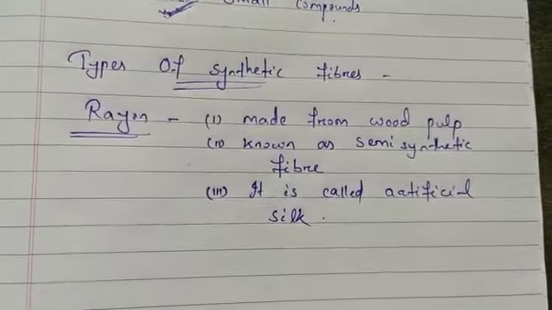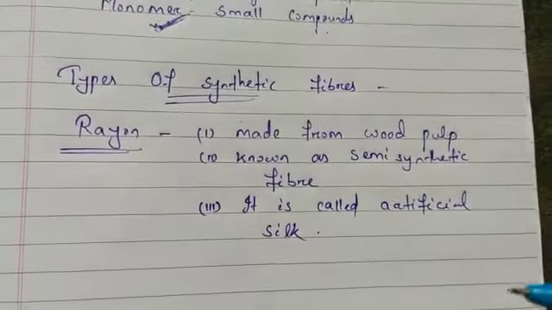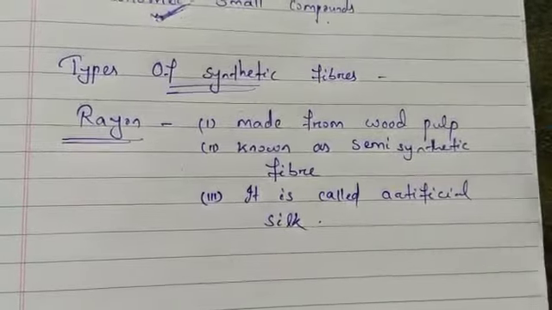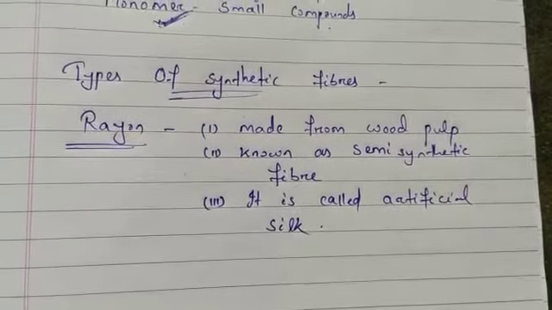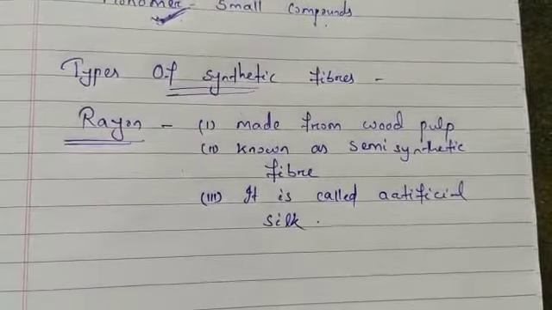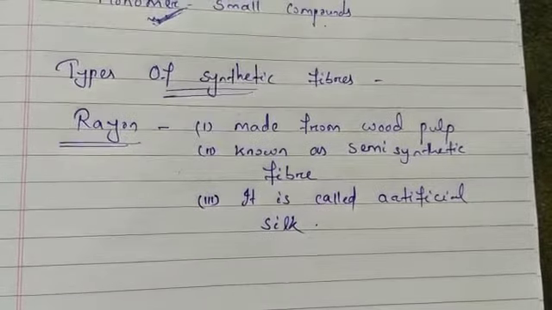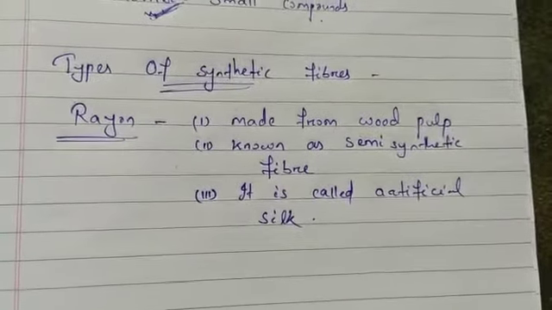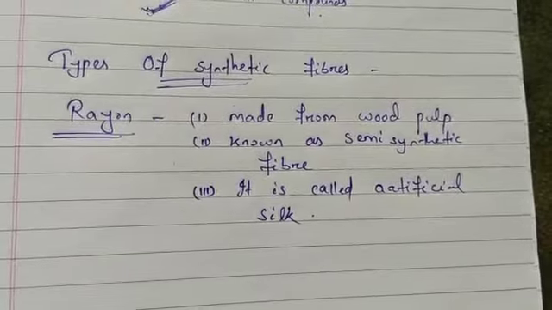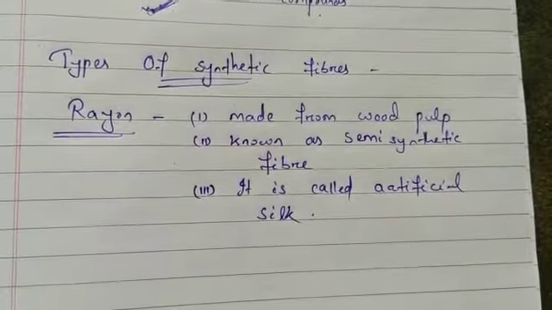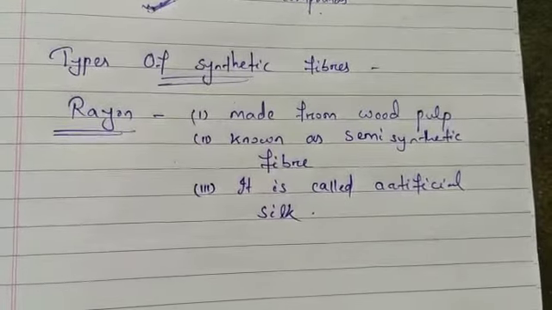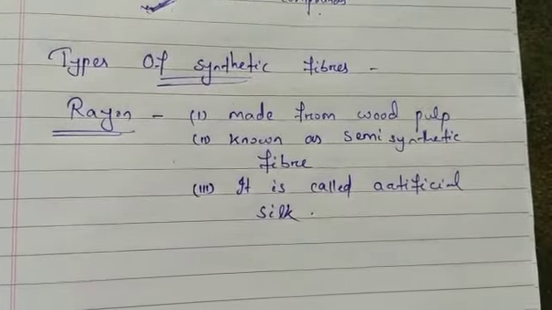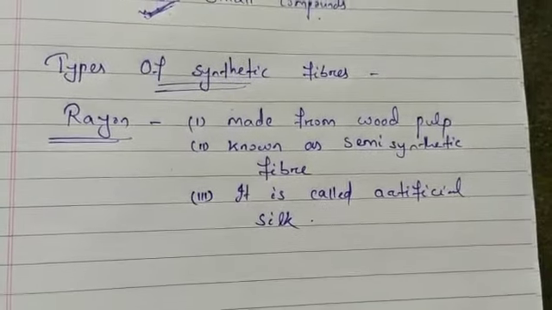We are getting it from wood, so it is known as semi-synthetic fiber, and its properties are like silk. Its texture and properties resemble silk, so it is called artificial silk. It has a shine like silk and it can be woven into fabric, but it costs much less than silk.